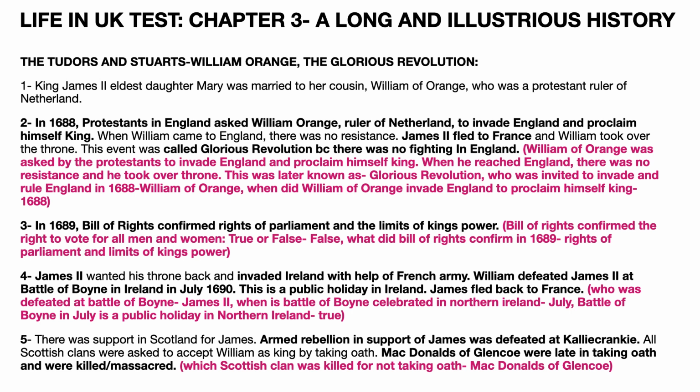Question asked is, William of Orange was asked by the Protestants to invade England and proclaim himself king. When he reached England, there was no resistance and he took over the throne. This was later known as, the answer is, the Glorious Revolution. Question is, who was invited to invade and rule England in 1688? Answer is William of Orange. Question, when did William of Orange invade England to proclaim himself king?